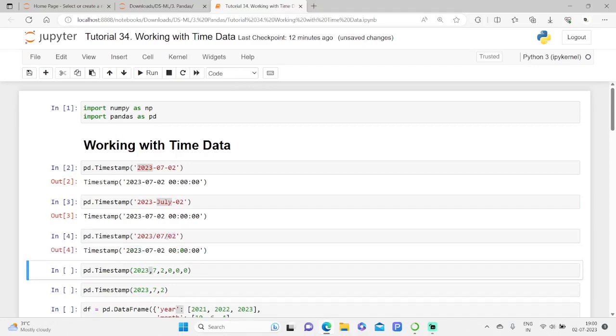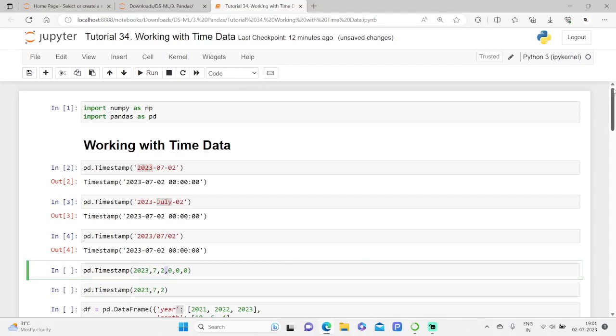From this example, we can deduce that regardless of the format type, the Timestamp constructor is able to recognize that it is the same date. This constructor is also able to work on numeric formats and not only with strings. In this case, the arguments correspond in the order of years, months, days and of course hours, minutes and seconds.